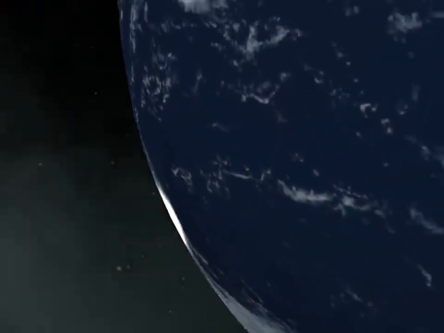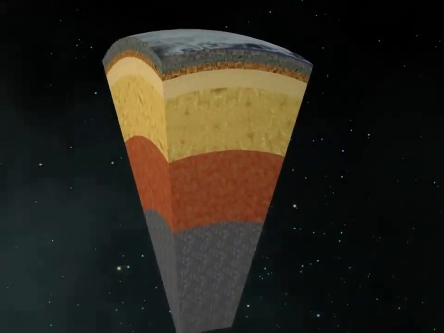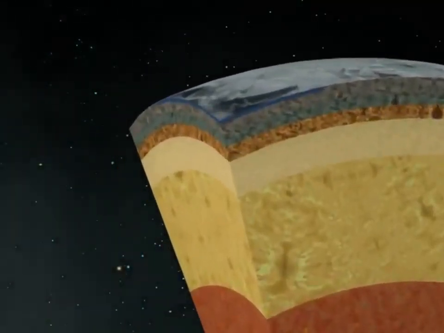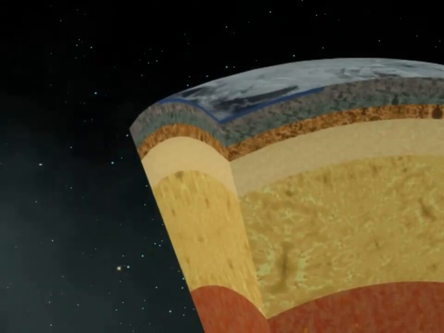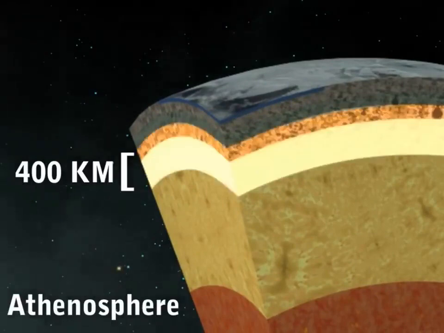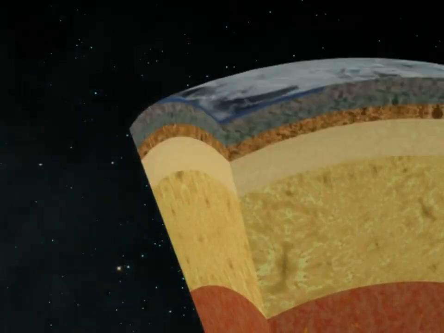In addition to the Asthenosphere, there is a layer known as the Lithosphere. The crust and the uppermost layer of the mantle together form the Lithosphere. While the Asthenosphere has a depth of 400 kilometers, the Lithosphere extends from 10 to 200 kilometers.